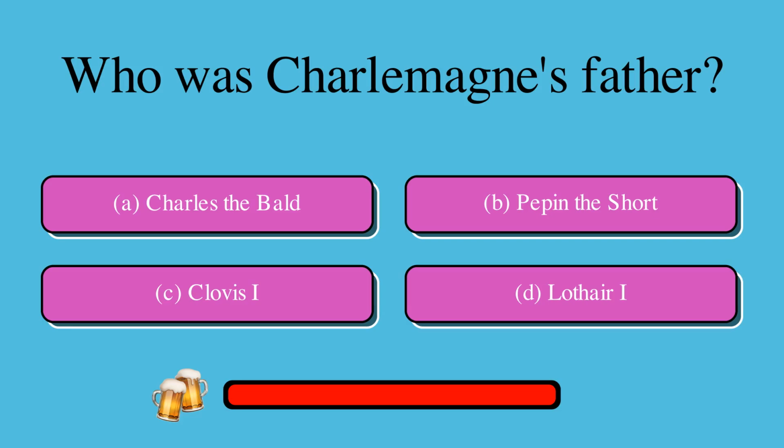Who was Charlemagne's father? Is it A. Charles the Bald, B. Pepin the Short, C. Clovis I, or D. Lothair Horse? The correct answer is B. Pepin the Short.